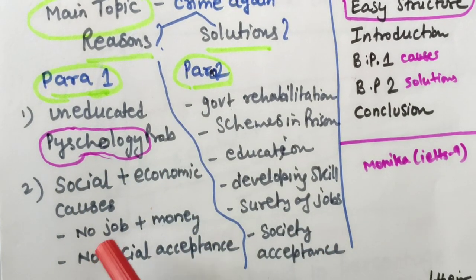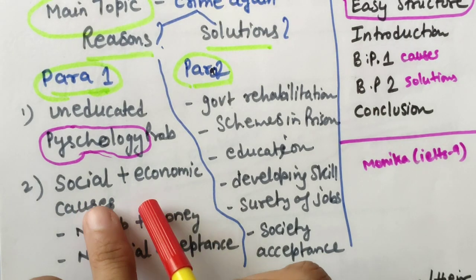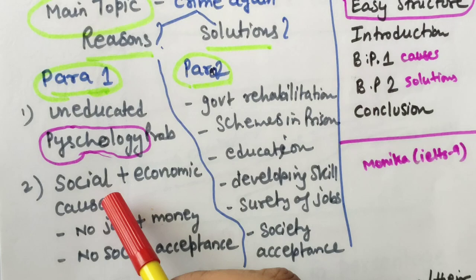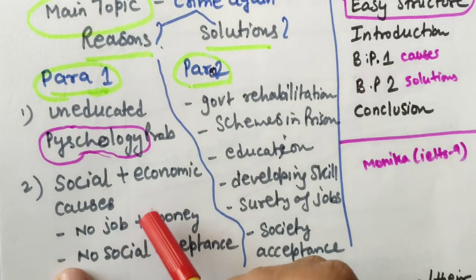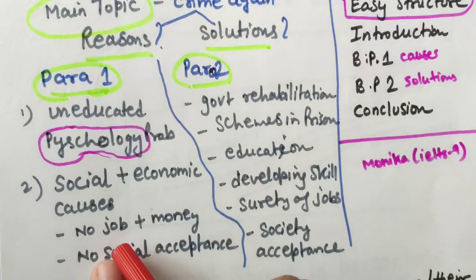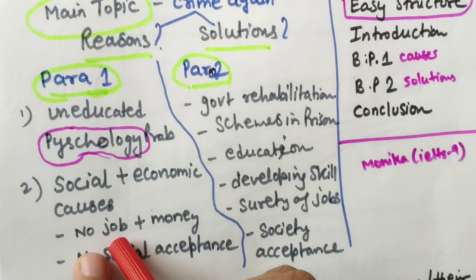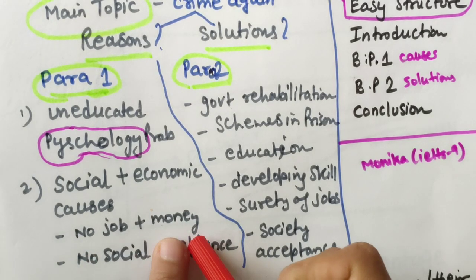Then the second cause: social and economic causes. Socially, when they are released from jail, common people or the community will not accept them. And for economic causes, we can say that after being released from jail there will be no job for them, nobody will give them a job, and there will be no money.